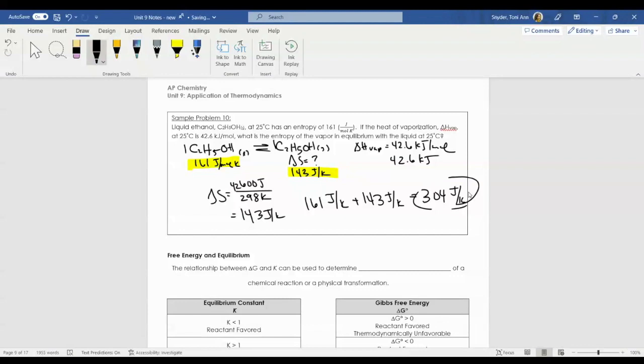If you want more help, of course, you can always look at the I do, we do, you do for that. Otherwise, that's it for this video all about entropy.